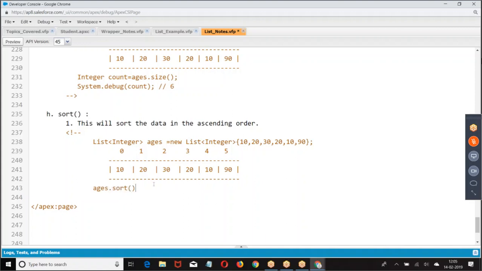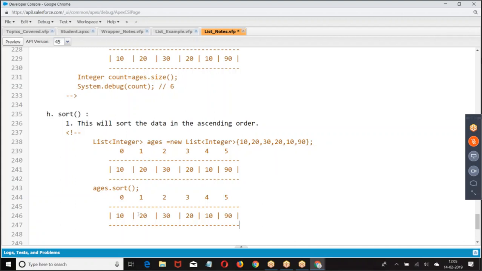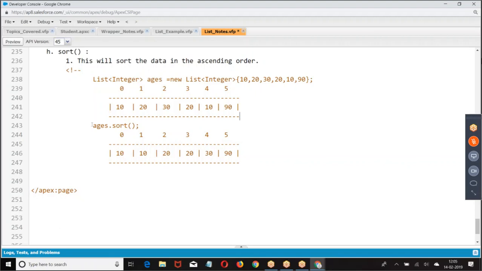Ages dot sort sorts the values in the list in the ascending order.